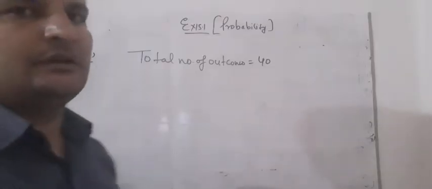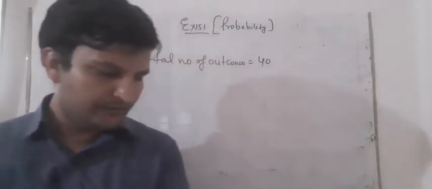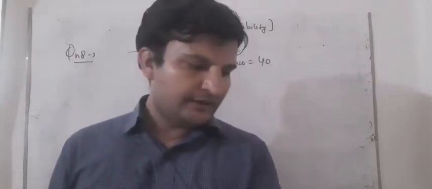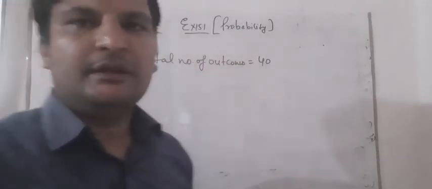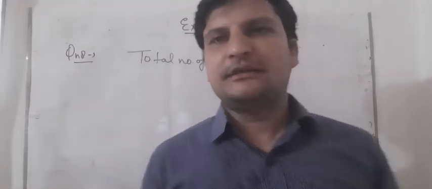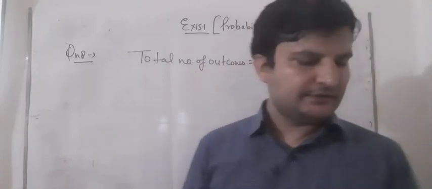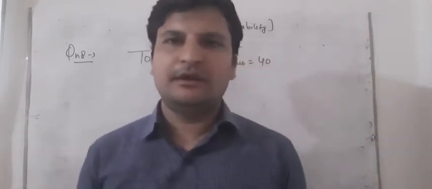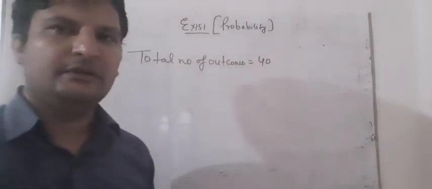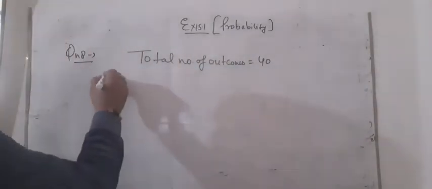It is given that the total number of outcomes is 40. Now what do we have to find? We have to find less than 7 kilometer from her place of work. That means we have to count the numbers that are less than 7, that is 1, 2, 3, 4, 5, 6. It is given in your book, 5 is given, 3 is given, like this. You have to count it yourself in your book. So I am writing the answer only.